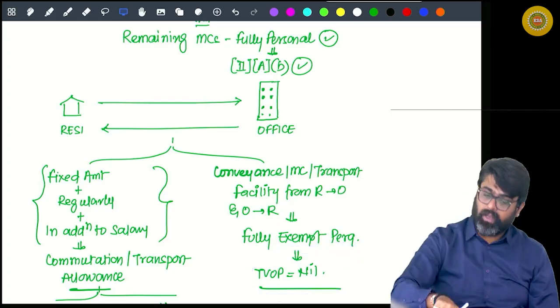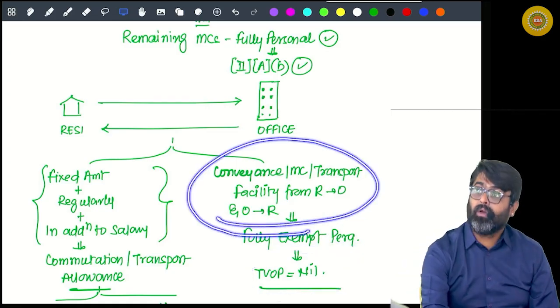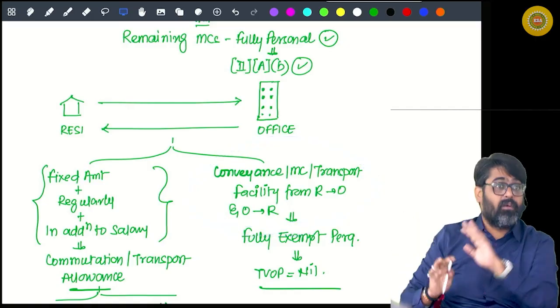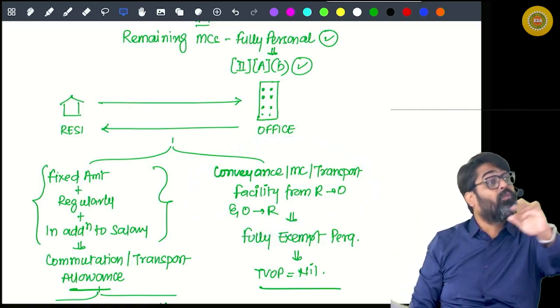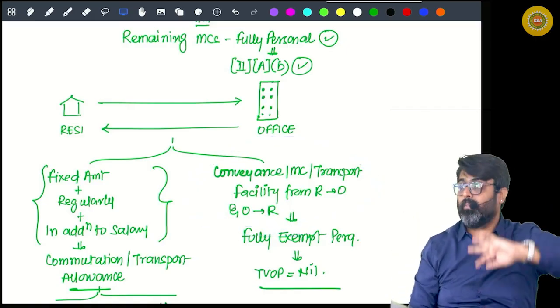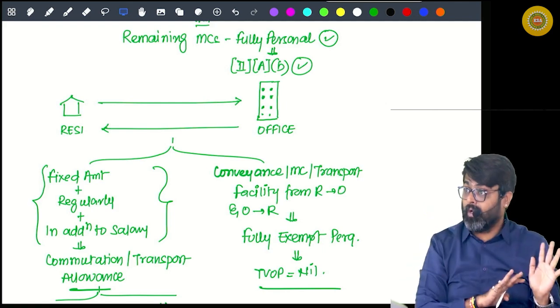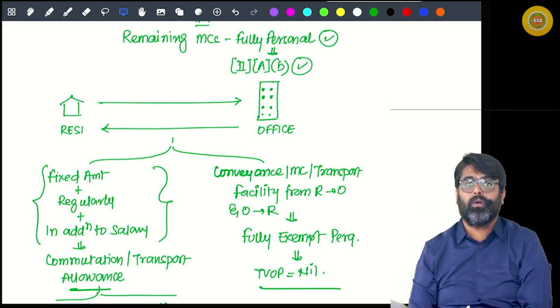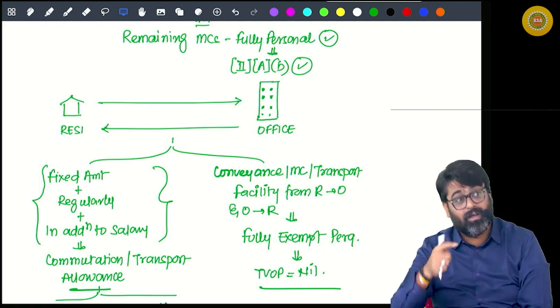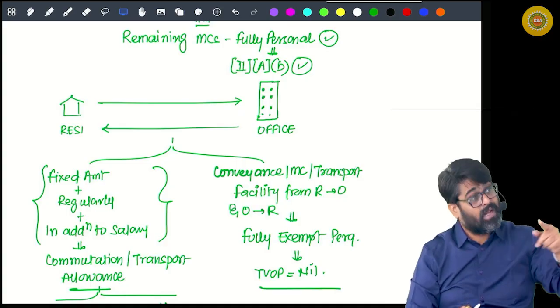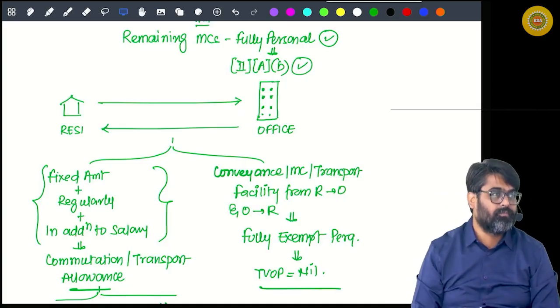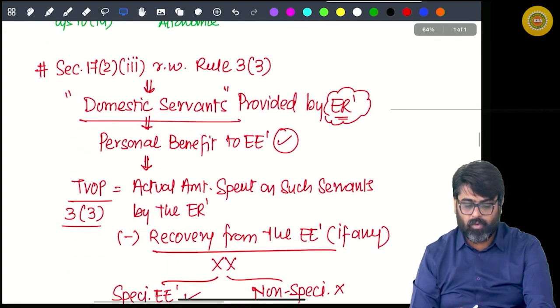They will deliberately calculate the value, saying the monthly benefit is 1,500 per month, 1,800 per month, whatever value they calculate monthly, and they will give you that value so that you consider it as allowance and charge it. Your answer will be wrong in that case. Got it, sir? Should I move ahead?